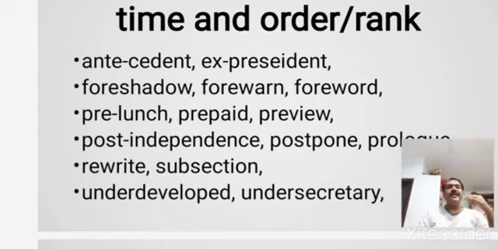Antecedents are required, for example, if you get a job, your antecedent report is asked by the authorities. That is what you have done previously, what kind of record, whether your particulars, your information is genuine or not. This is asked by the authorities. So this is called antecedent, that is previous record.